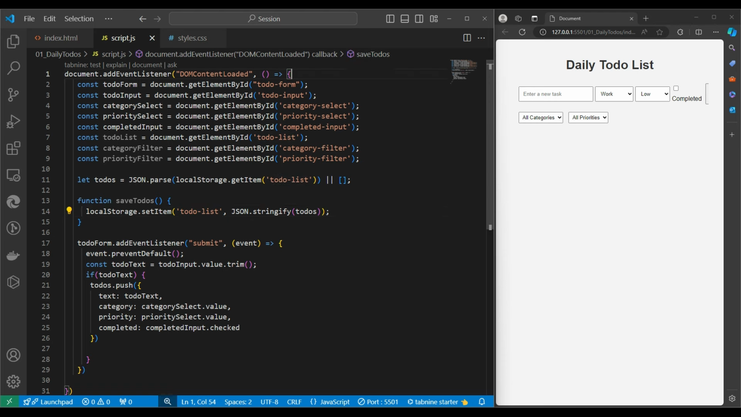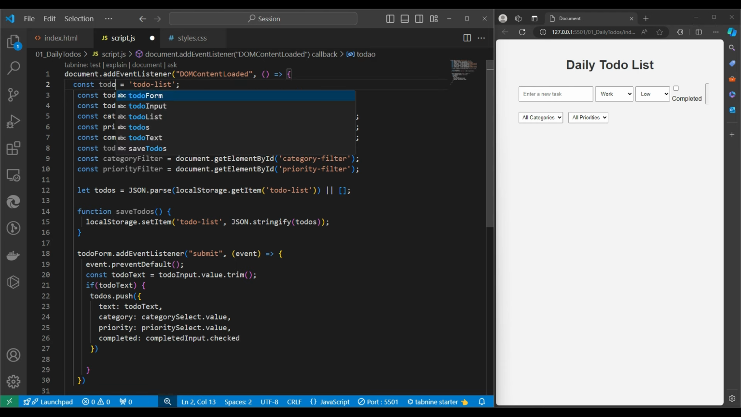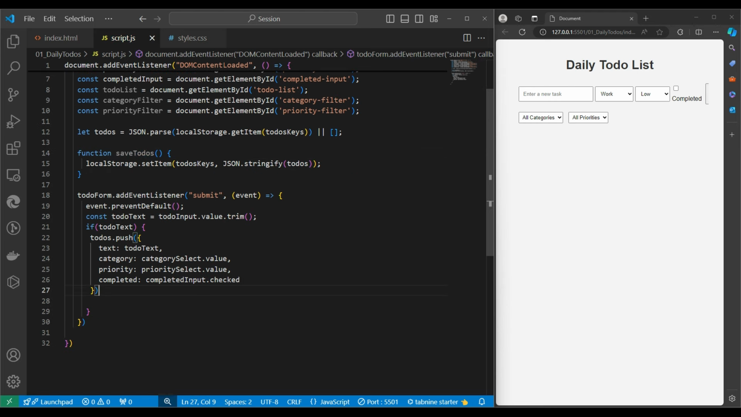If we want to put it in a constant, we can write it. We can call it local storage key, or better, I'll say todos key. This todos key we'll use here and here. These are the two places. Now this saveTodos function, we will call after the push.